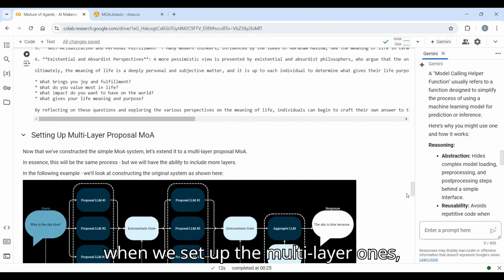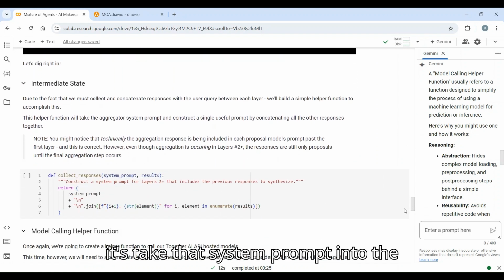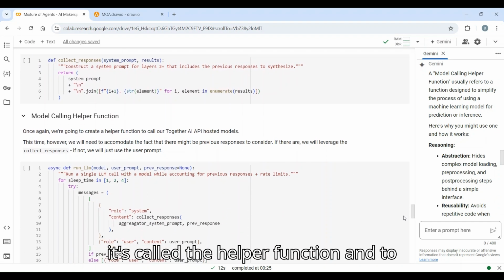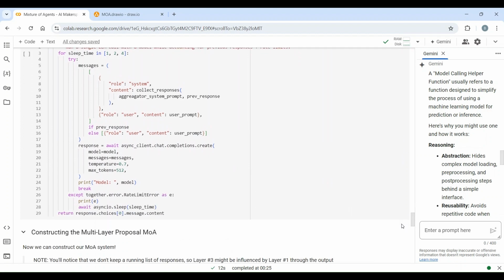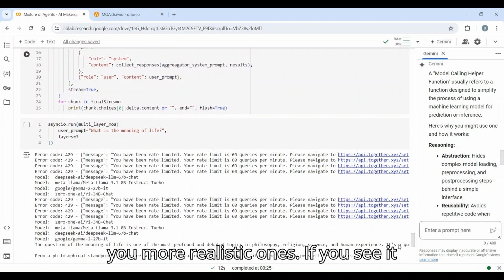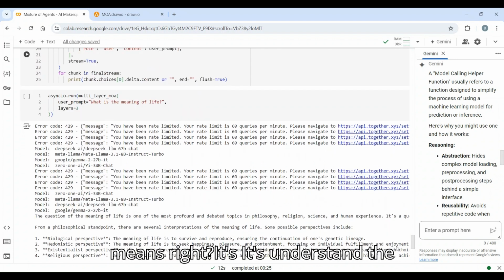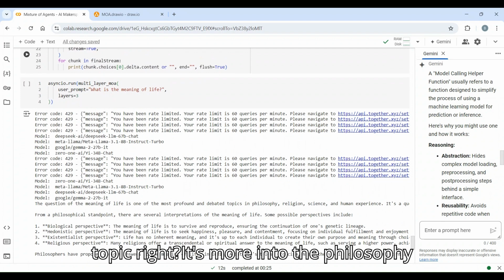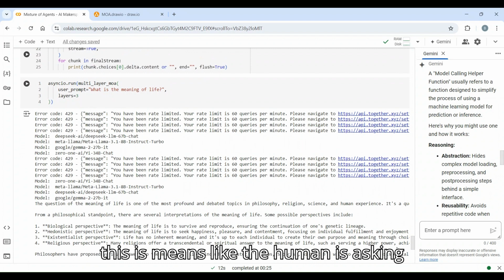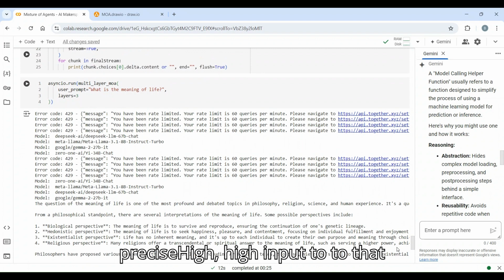So when we set up the multi-layer one, you have your aggregated layer, and you have an intermediate layer where it takes the system prompt into layer 2 and provides the synthesis, and it calls the helper function, to give you a more constructed layer for your MoA proposal, and it's going to give you more realistic results. If you see it, the moment you ask what is the meaning of life, it understands the topic, that it's more into philosophy and religion, and that a human is asking, and it gives you a more precise, high-quality input.